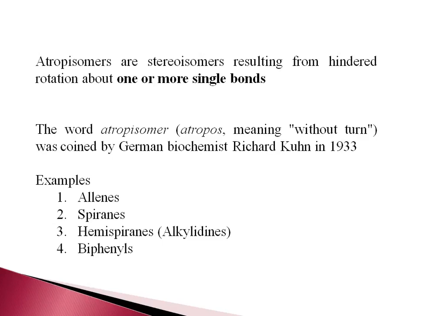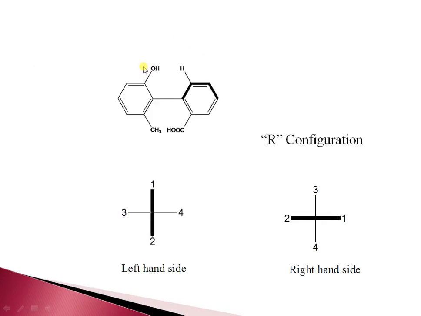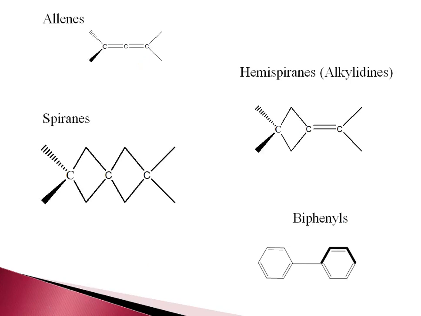Examples of allenes, spiranes and hemispiranes: these are the allenes, this is a spirane, then hemispiranes, and these are the biphenyls. When there are ortho bulkier substituents on the biphenyl, these biphenyls are chiral in nature. Still, these are not having any type of chiral center.